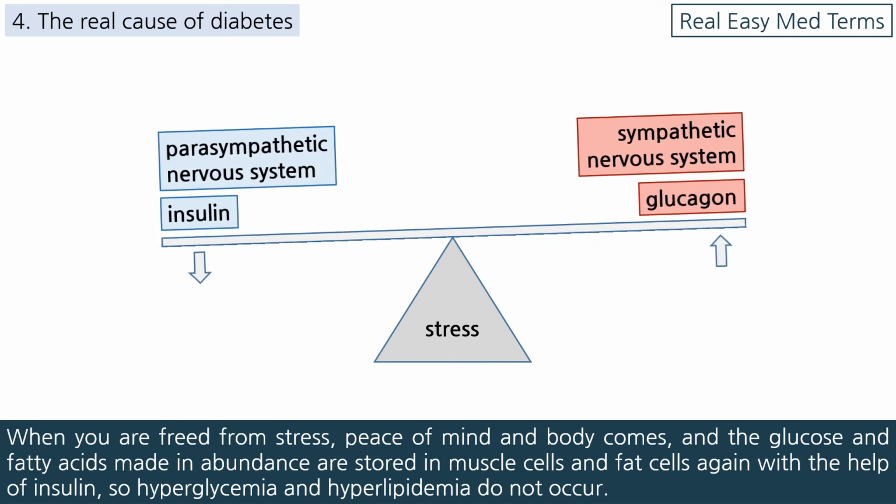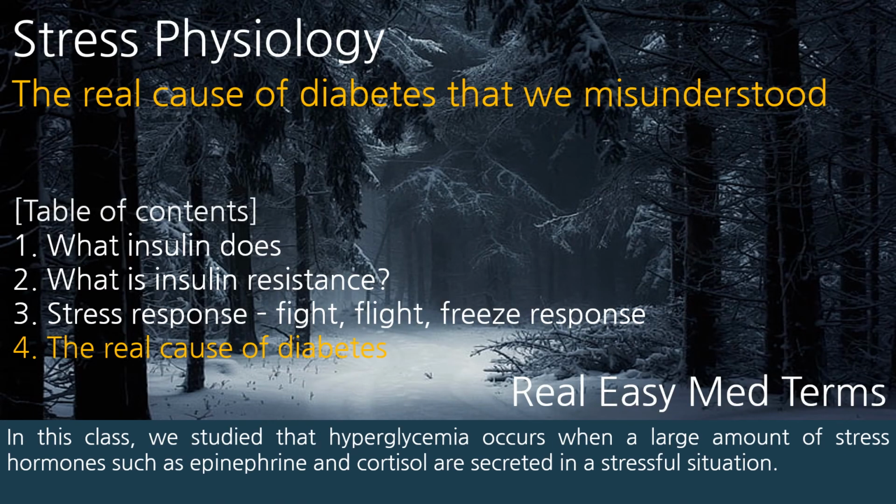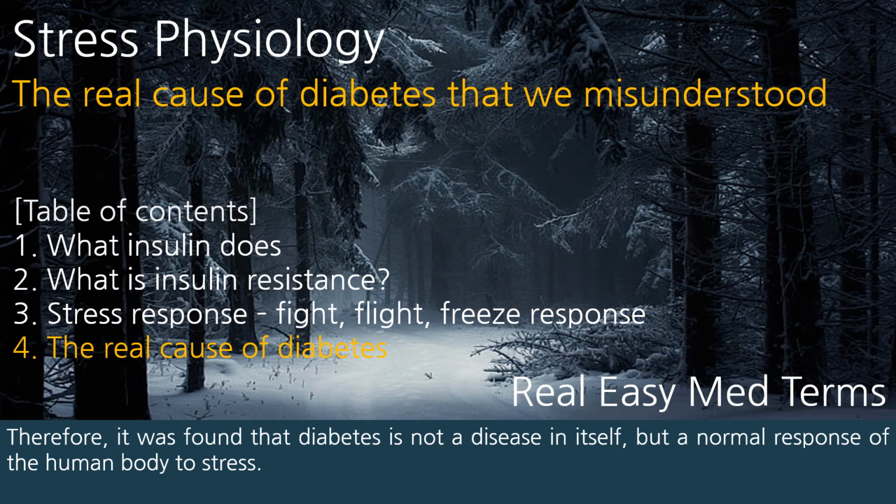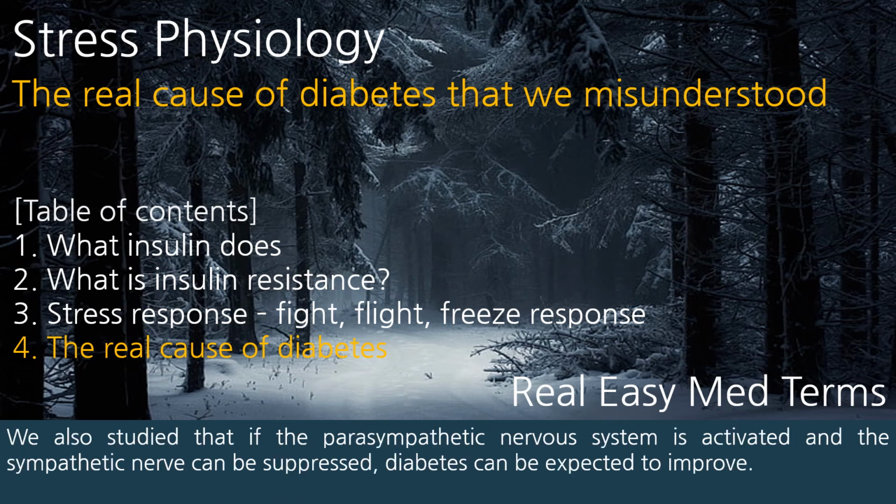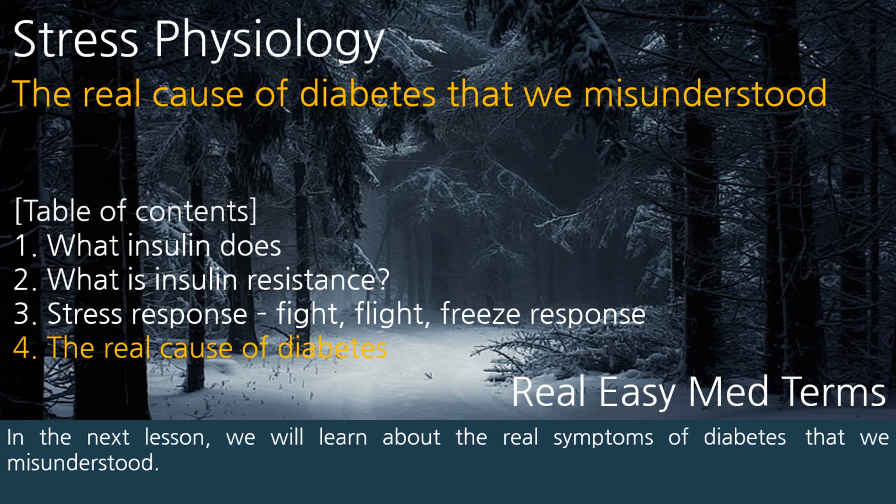In this class, we studied that hyperglycemia occurs when a large amount of stress hormones such as epinephrine and cortisol are secreted in a stressful situation. Therefore, it was found that diabetes is not a disease in itself, but a normal response of the human body to stress. We also studied that if the parasympathetic nervous system is activated and the sympathetic nerve can be suppressed, diabetes can be expected to improve. In the next lesson, we will learn about the real symptoms of diabetes that we misunderstood.